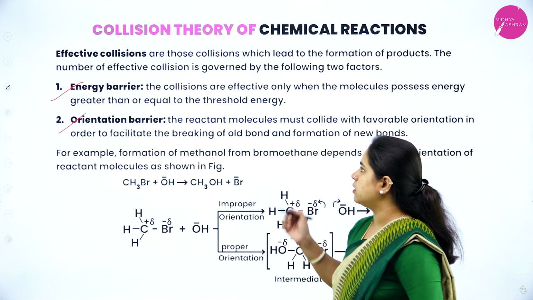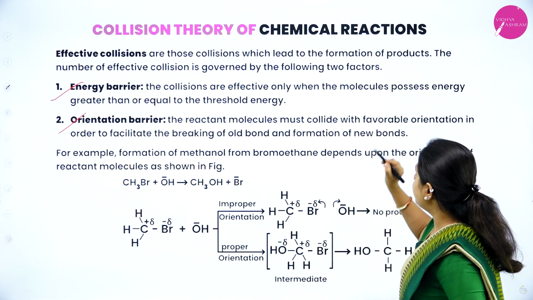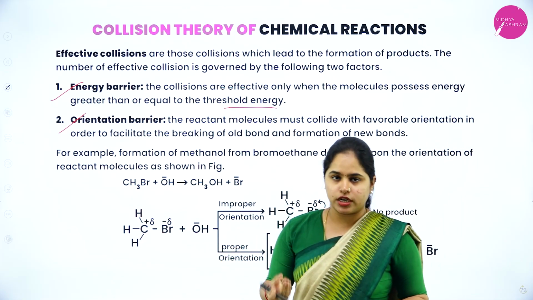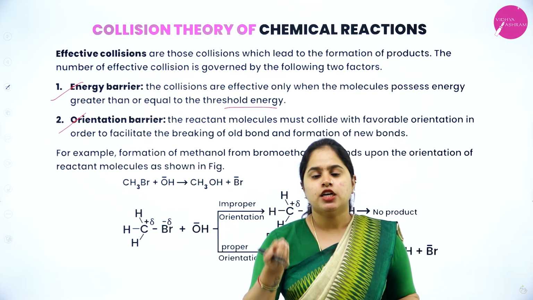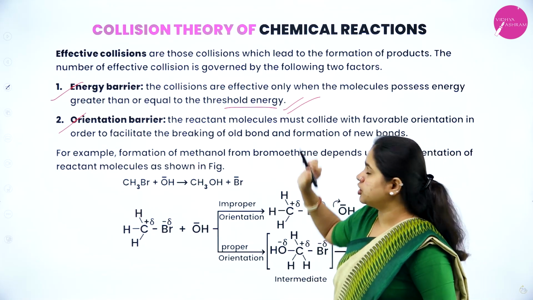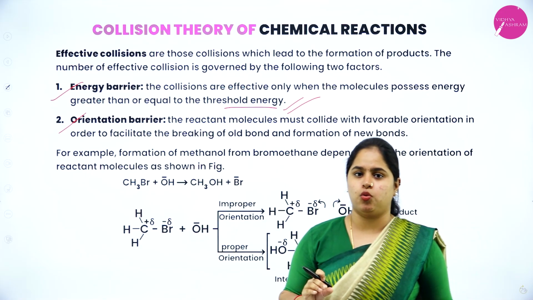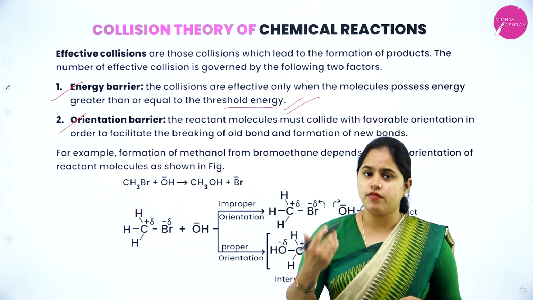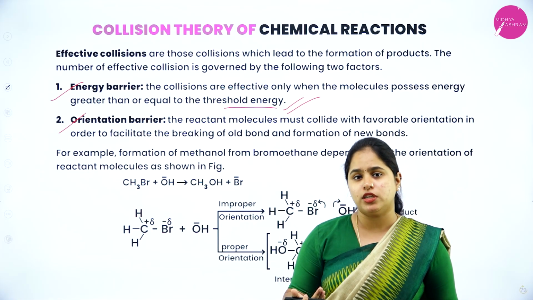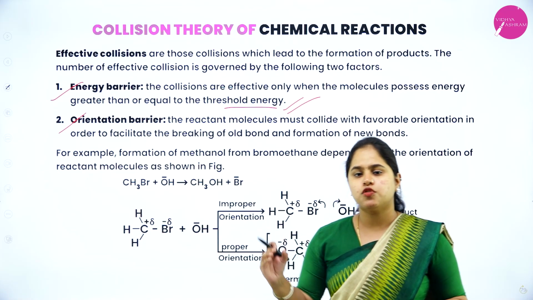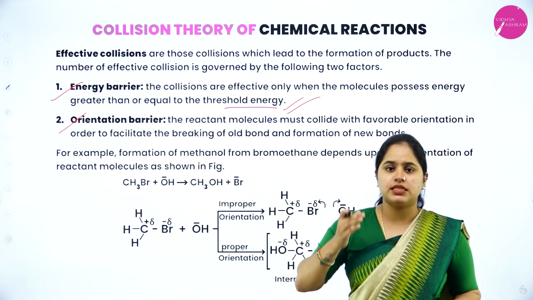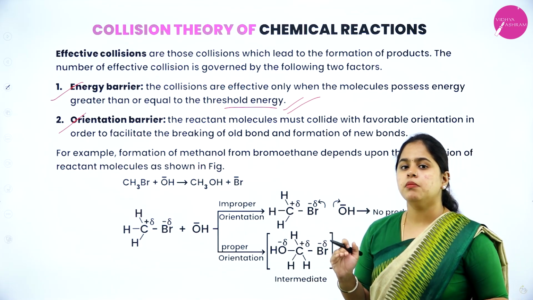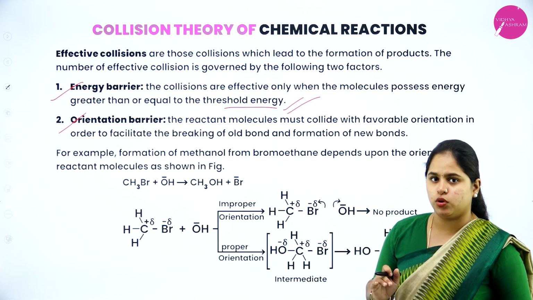So what is energy barrier? The collisions are effective only when the molecules possess energy greater than or equal to threshold energy. Threshold energy is the minimum energy. If the reactants possess this minimum energy required, then only effective collisions will take place and the product will be formed. So the first one is energy barrier, that is, the reactant molecules must have a minimum threshold energy.